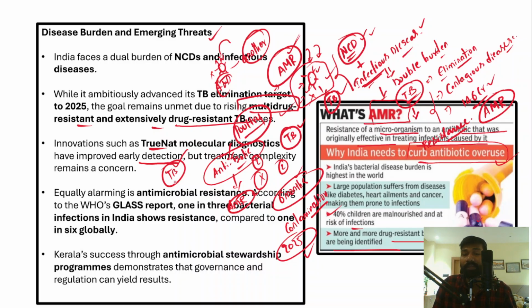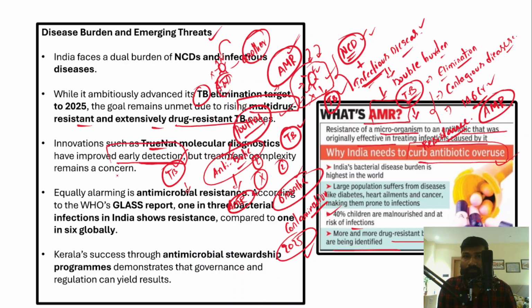But if there is no diagnosis, then this person will freely roam in public, and since TB is a contagious disease, he will spread that disease to a number of other people, so cases will increase, right? Since TB is a contagious disease and it has been developing drug resistance, it is very dangerous. So therefore, early detection diagnostics is very, very important in the case of TB, right?